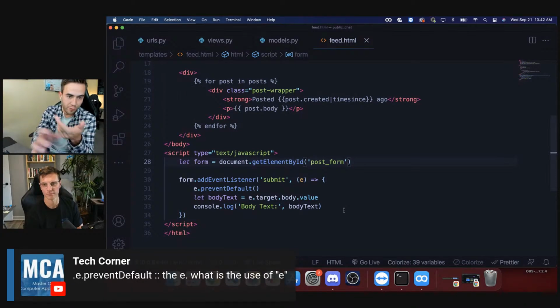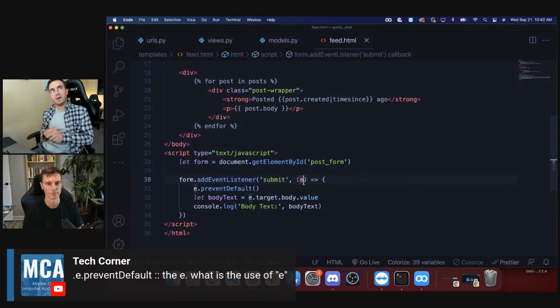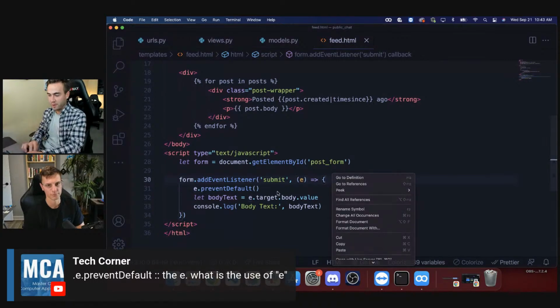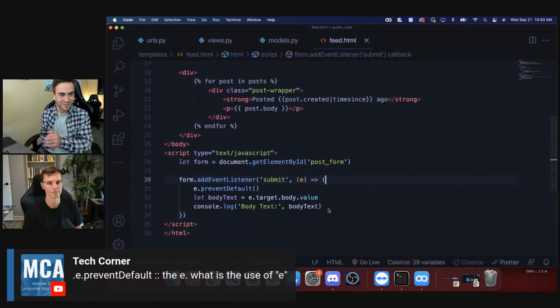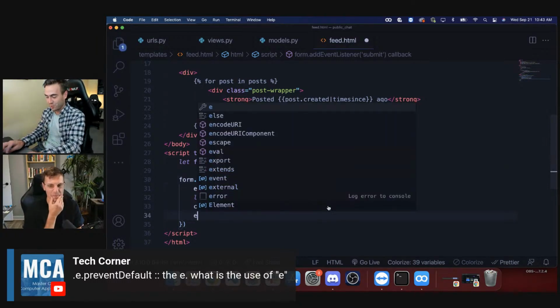Someone's asking about prevent default, essentially, or e.preventDefault. E is kind of like the self object in Python, or the this object in JavaScript. I might completely have this wrong, but it's like that object for the event. So if I just console out e, and console is like your version of print. This is me talking to Python developers now. I always have to try to translate it. So first of all, let me just do this.